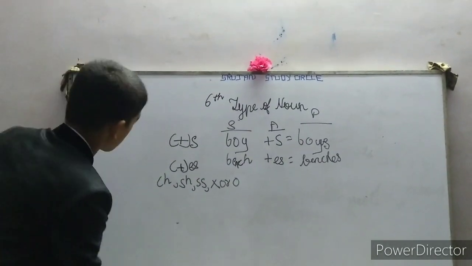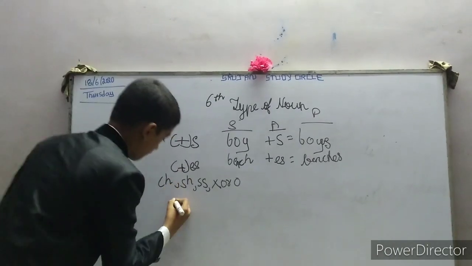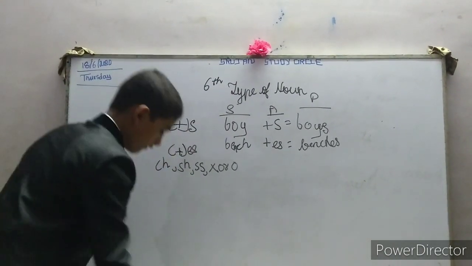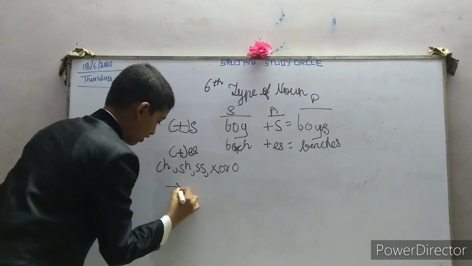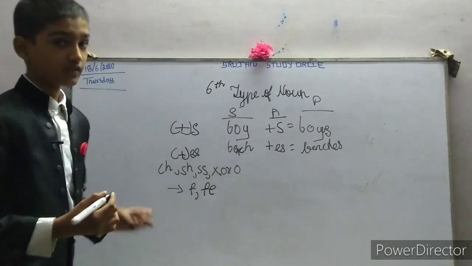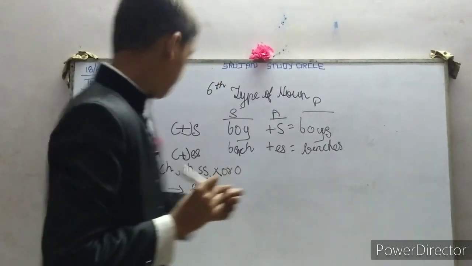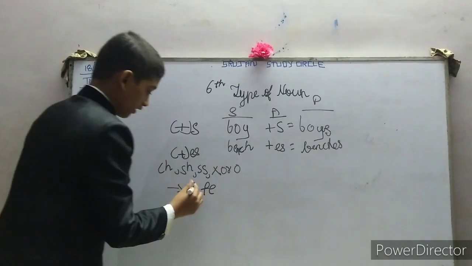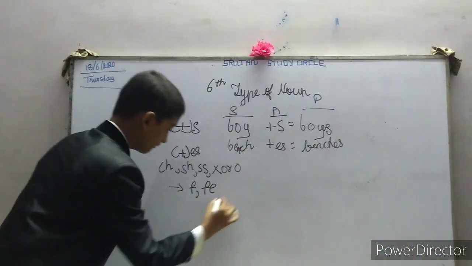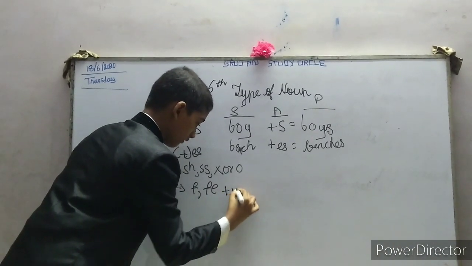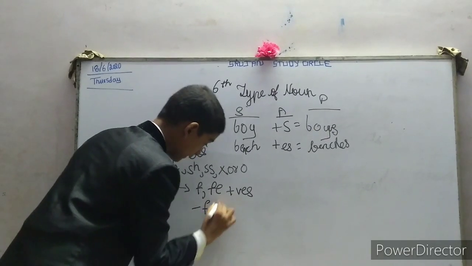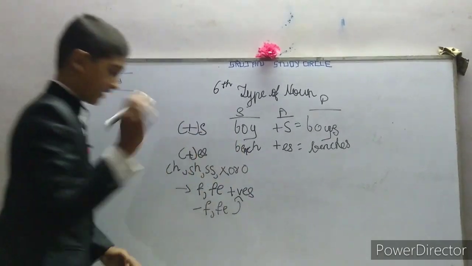Now next trick, that is when the word ends with f or fe, we have to subtract or separate the f or fe from the word and add ves. We have to first subtract f or fe and add ves.